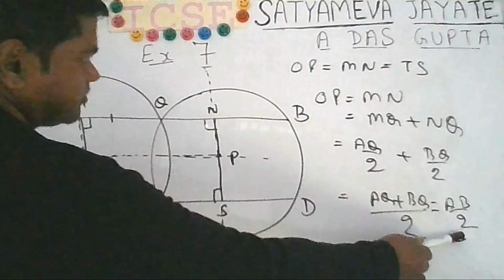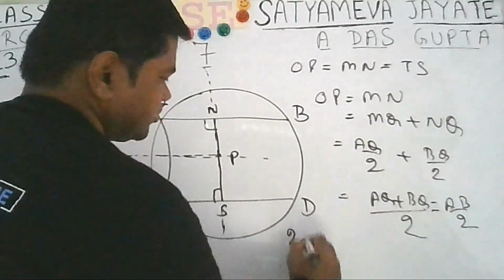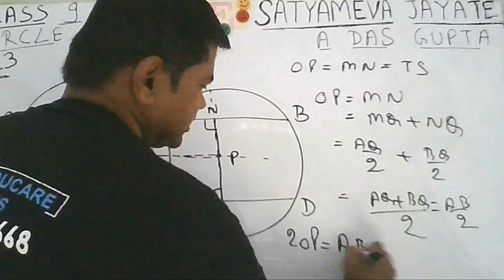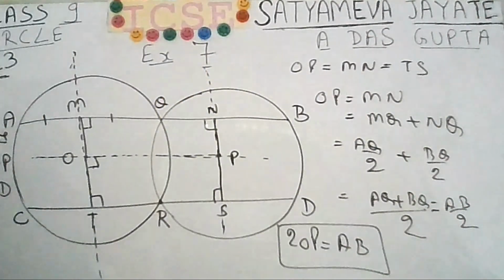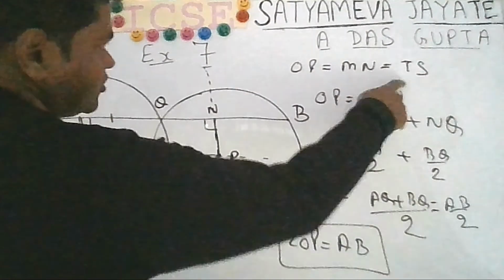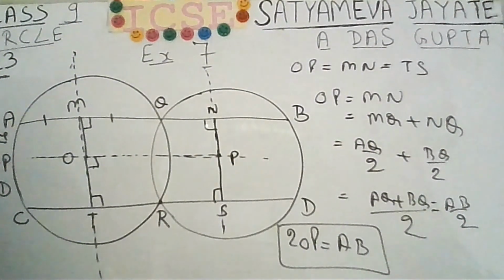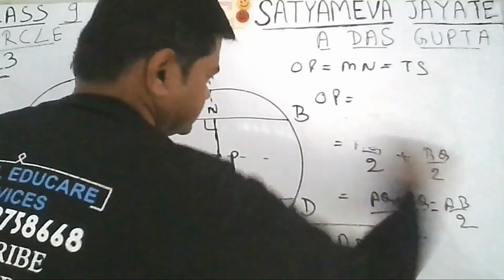If you take 2 from the right to the left hand side, then you will have to multiply. So we will say that 2 times OP is equal to AB. That is what we have to prove: 2 times OP is equal to AB. Now similarly you can say for the other side also, as you have done here. If you take the other side, OP is equal to, instead of MN, I am writing here ST, this ST.